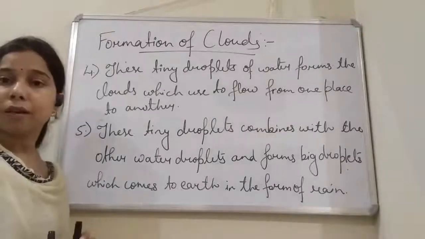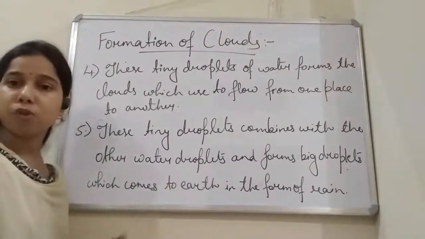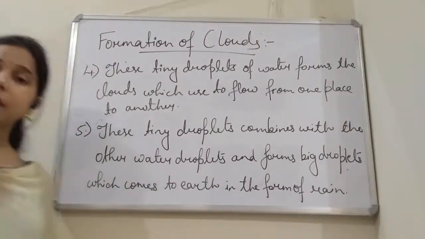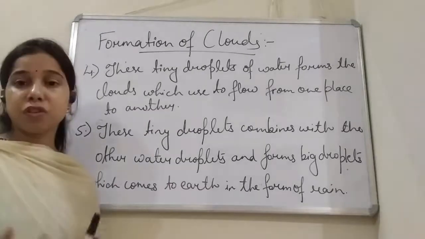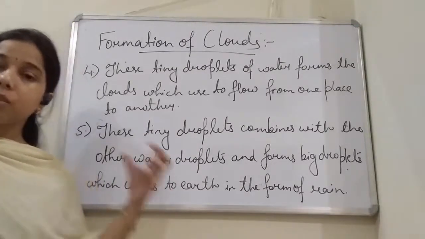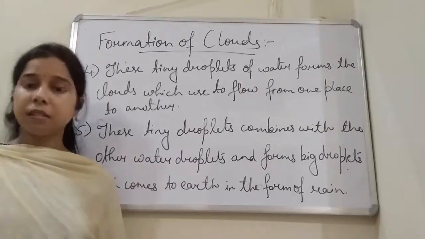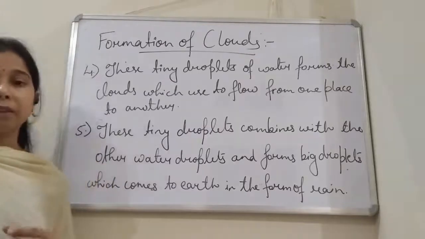So rainfall occurs, students. After that, rainfall is what? It is basically the big droplet of the water. Sometimes it happens, students, that especially in the colder areas, as this rainfall, these water droplets, come to the earth, since the temperature is low, then what will happen?